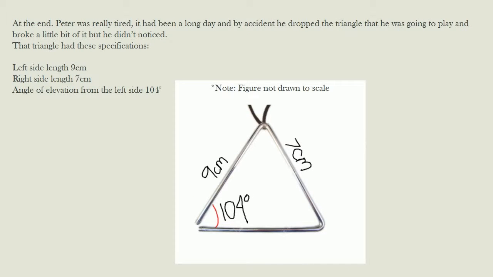At the end, Peter was really tired. It had been a long day and by accident he dropped the triangle that he was going to play and broke a little bit of it, but he didn't notice. That triangle had these specifications.